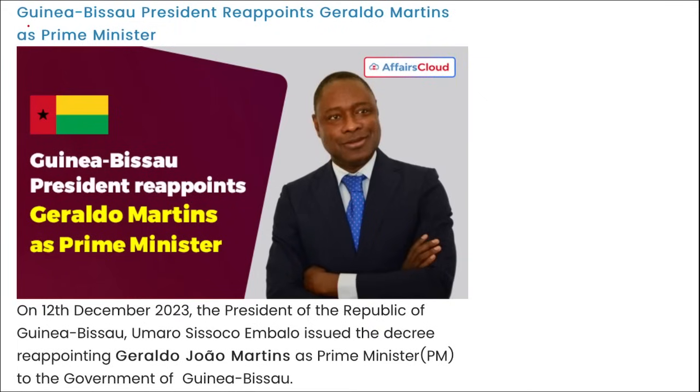Next, as you can see in the picture, the Guinea-Bissau president has reappointed Geraldo Martins as the prime minister. Correct. This is the name of the country, the Republic of Guinea-Bissau. They have recently reappointed Geraldo Martins as the Prime Minister of the Republic of Guinea-Bissau. As you can see him in the picture, he has been reappointed as the Prime Minister. Right? And this is the flag of this country. Right? Next.